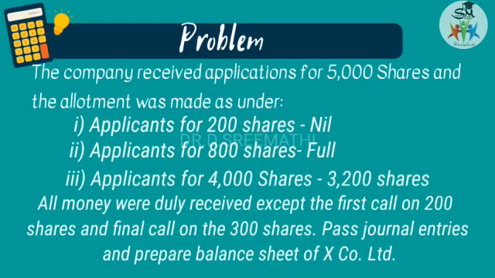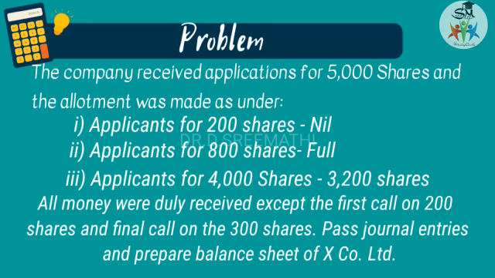The company received application for 5,000 shares and allotment was made. How has it been made? The applicants of 200 shares were fully rejected. Okay, they rejected the 200 shares. And then 800 shares they allotted in full.